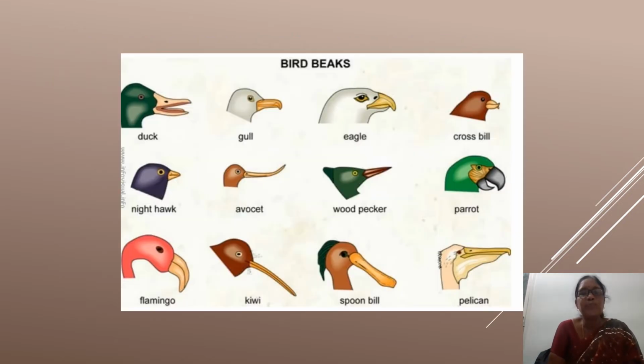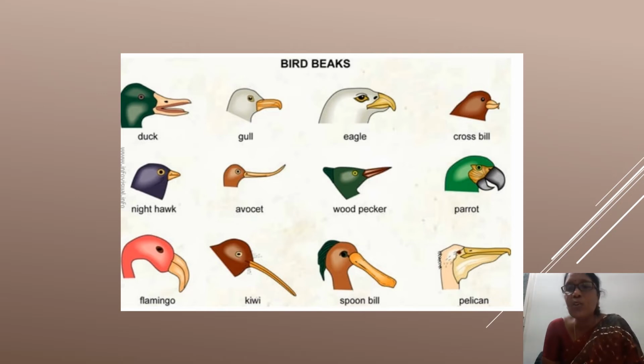Look here. See clearly, duck and its beak, eagle and its beak. Eagle, hooked, strong. Duck, long, spoon-like. There is a hole on the beak in duck. Woodpecker, see, long. Parrot, how is the beak, you see? Small and hooked. Kiwi, see, long. Flamingo, small and hooked. So we go for the next picture.